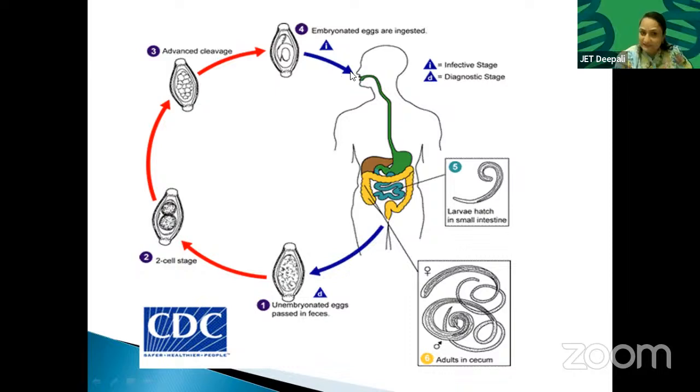Embryonated eggs are ingested. So this person is ingesting from the soil, from the vegetables. The farmer is using manure. What manure do they use? Normally they use the excreta of animals, cow dung, goat dung.